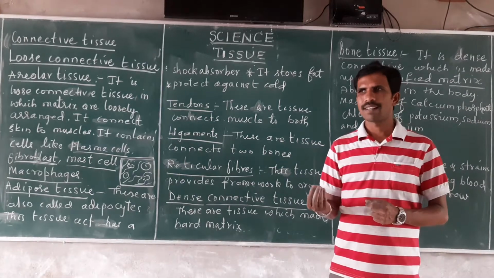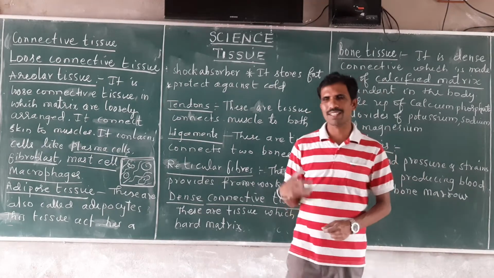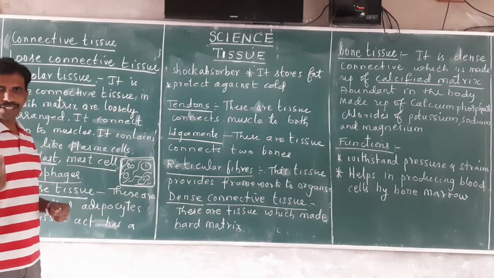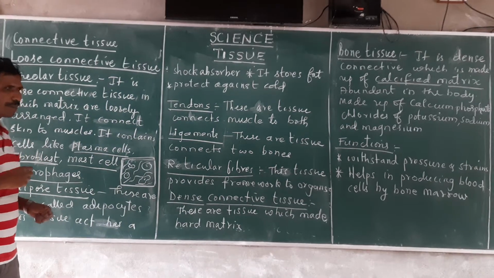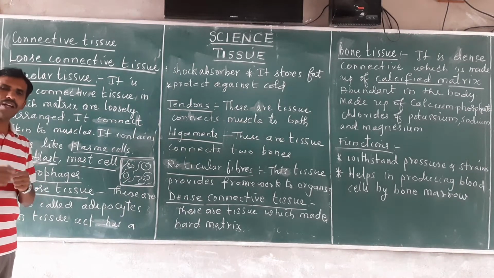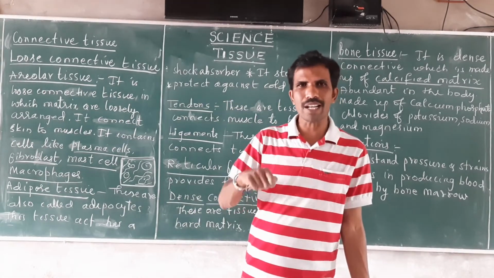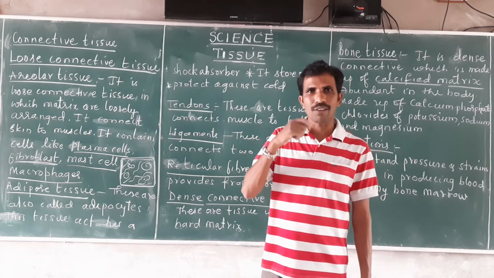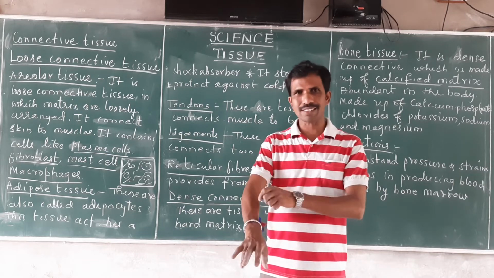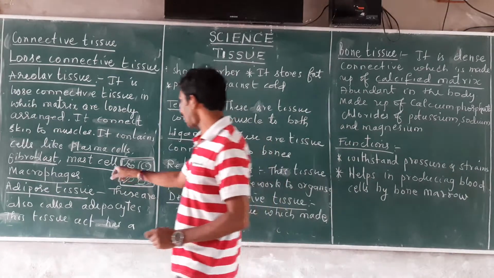Suppose an insect has bitten you, or you have an allergy to dust or pollen grains. During allergies, when a foreign material or dust particle enters our body, it performs a protective mechanism. What is that protective mechanism? When dust enters the nose, we start sneezing, or when dust falls on the skin, sometimes itching will start. That itching is due to this mast cell.